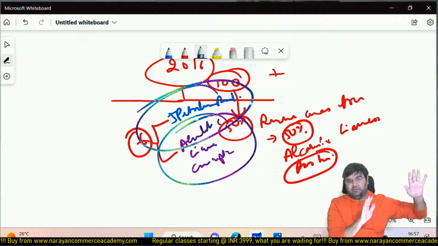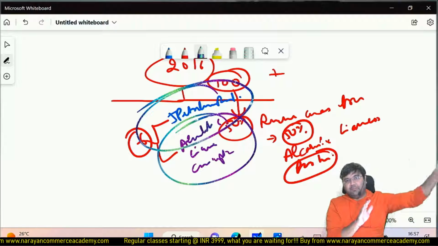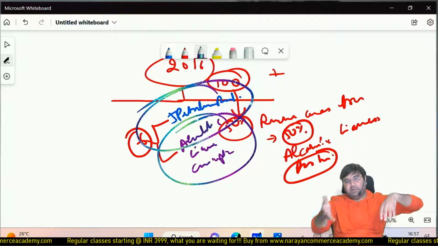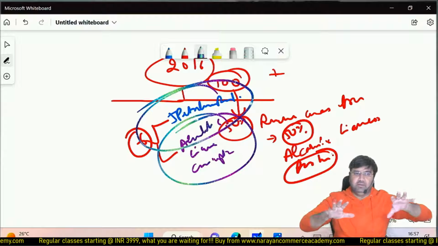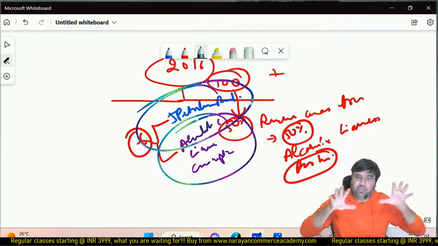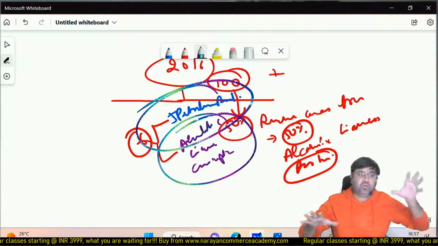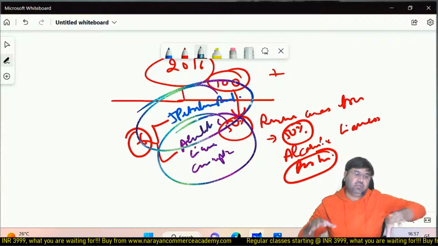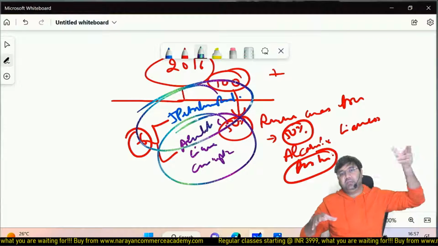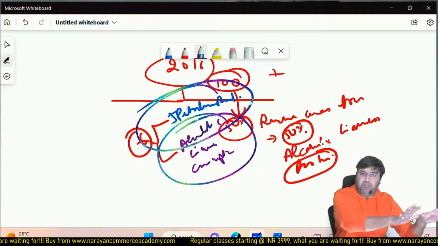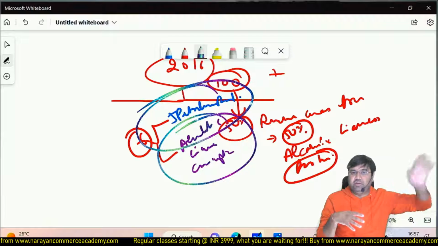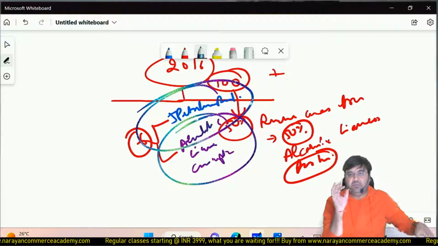No changes. Whatever was happening before is going to happen after implementation of GST, meaning these 6 items are subject to excise duty. On alcoholic liquor for human consumption, there is a state excise duty, not central excise duty, state excise duty and VAT. And in case of the 5 petroleum products, central government excise duty plus VAT.